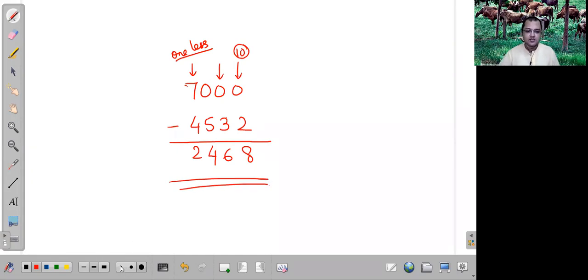Yes, Prabhuji. So suppose this 4 was not here. If this 4 was not here, then what would be our answer? 6, 8. Exactly. But because the 4 is there, we have to do 7 minus 4, 3 and 1 less, that is 2. Or you can do 1 less beforehand. You can take it as 7 minus 1, 6, 6 minus 4, 2.